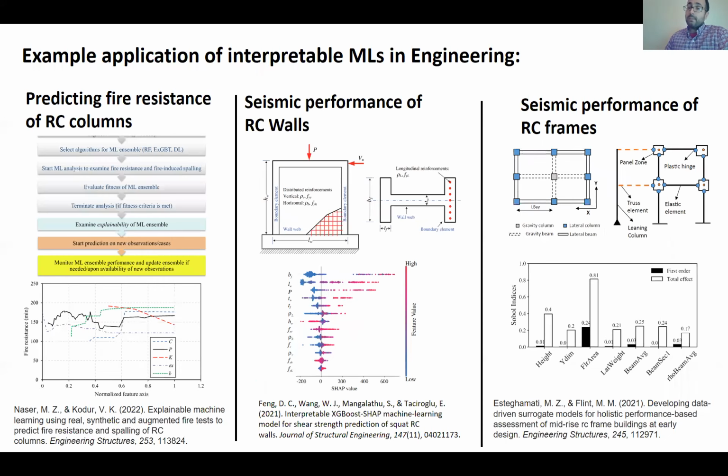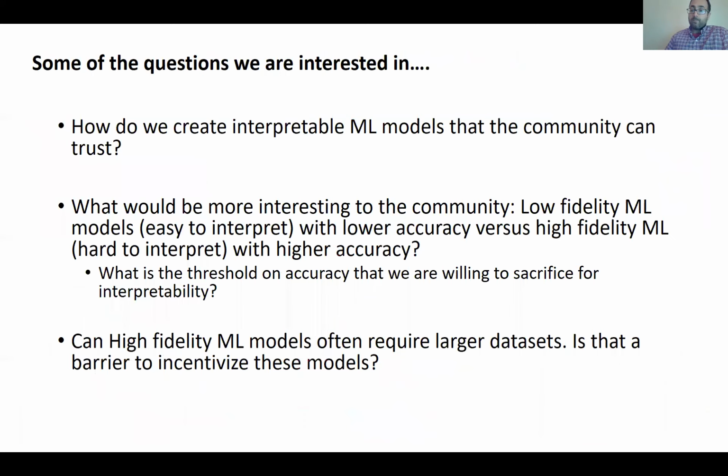Lastly, I want to mention recent literature in engineering applications of machine learning models that focus on interpretability. For example, the first paper here evaluates the interpretability of machine learning models to predict fire resistance of concrete columns. The second paper applies Shapley to interpret machine learning models that can predict seismic performance of concrete walls. And the last paper employs ALE to interpret support vector machines that can predict seismic performance of concrete structures.